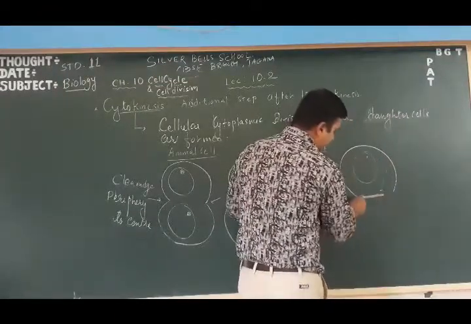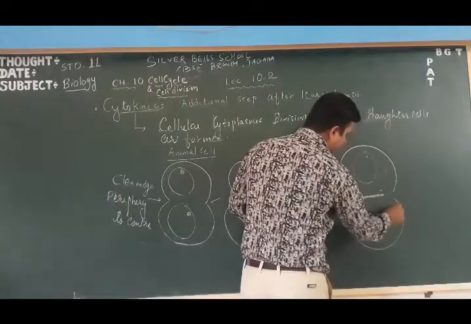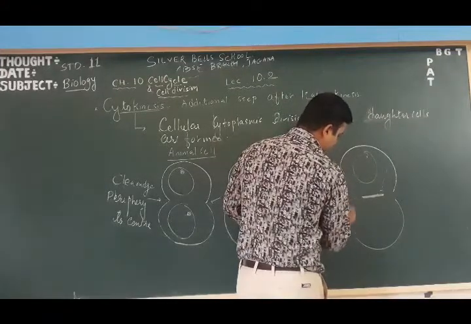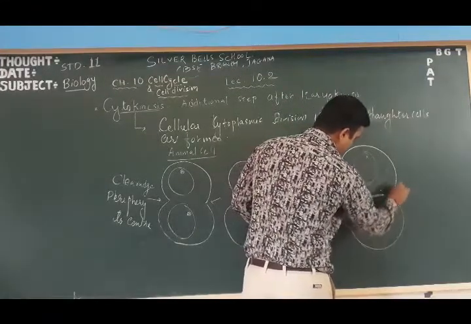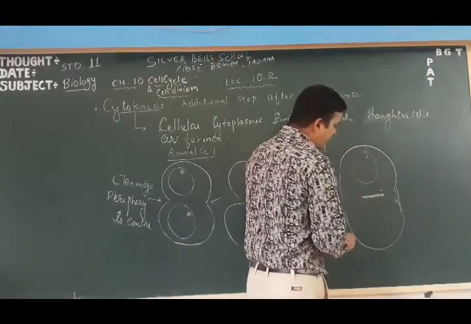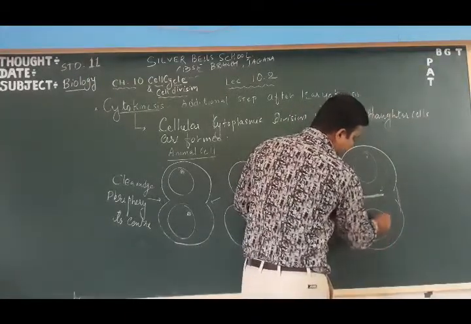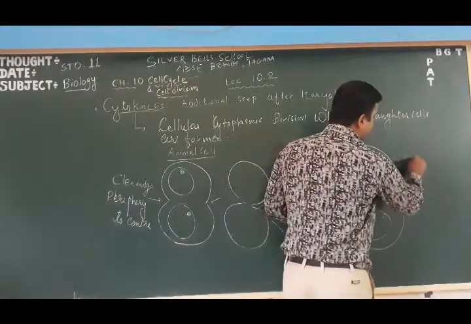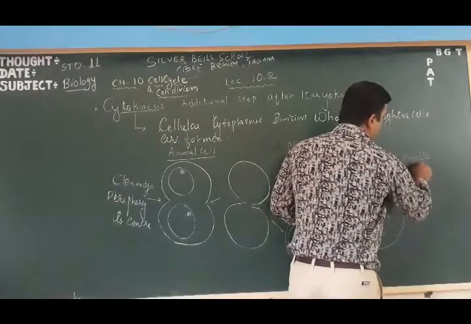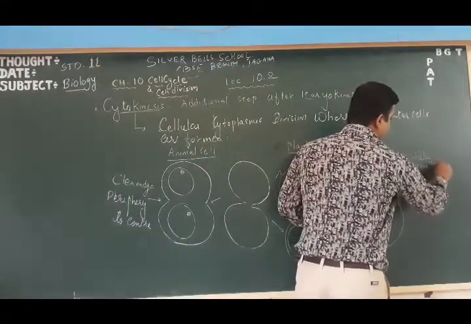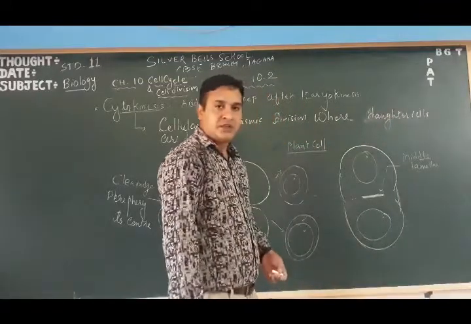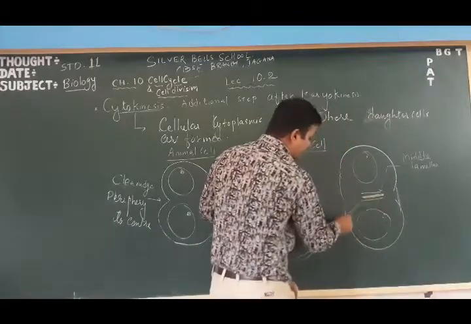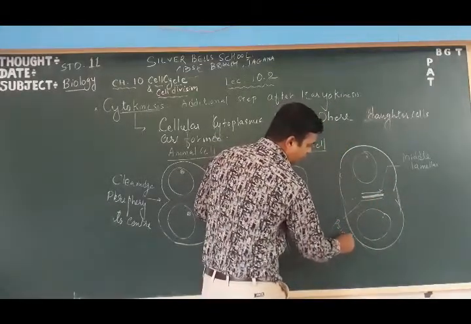Then in the center, the primary cell wall is formed.